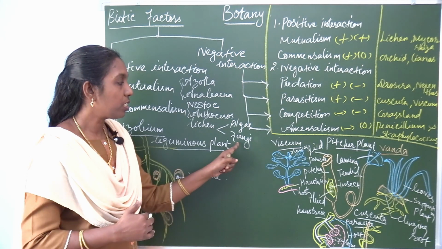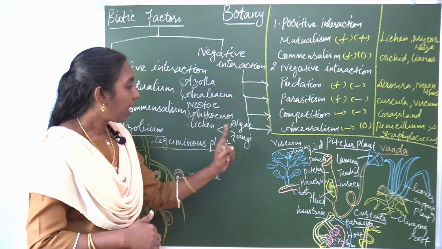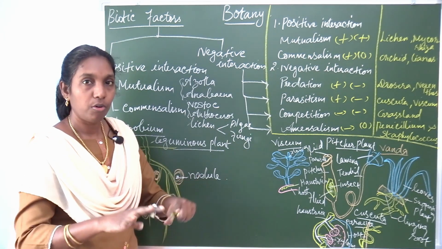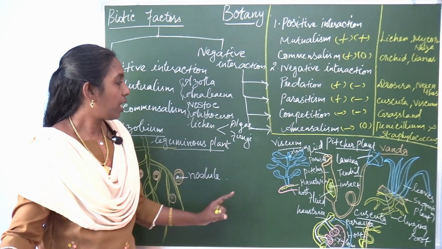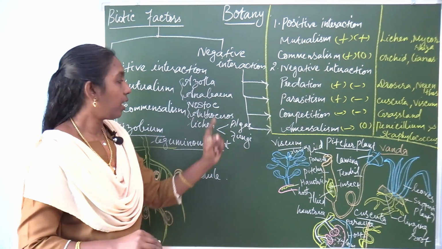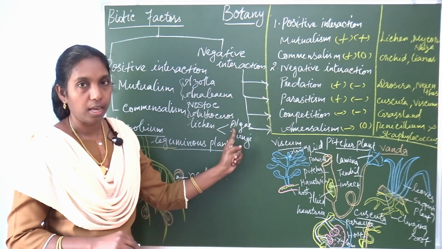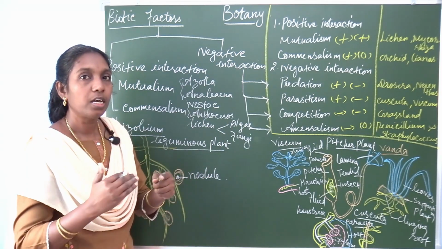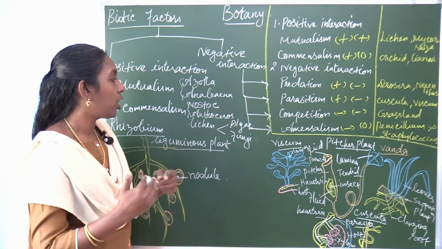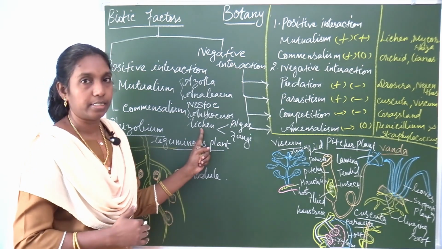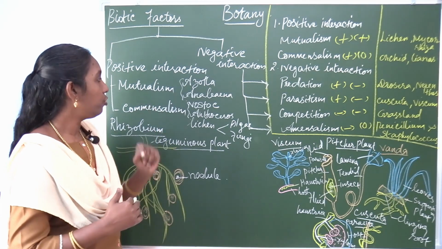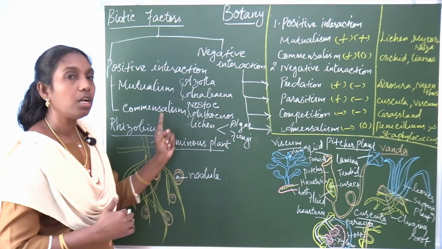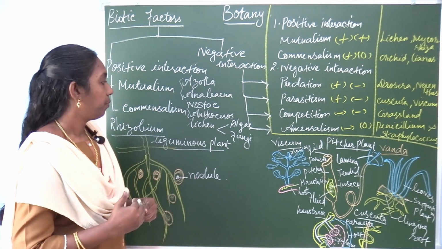The alga supplies food to the fungus, and the fungus, with its interwoven, profusely branched hyphae that move here and there, collects water and gives it to the algae. So this type of symbiotic association is lichen. That also is a positive interaction which comes under mutualism. These all examples are mutualism.